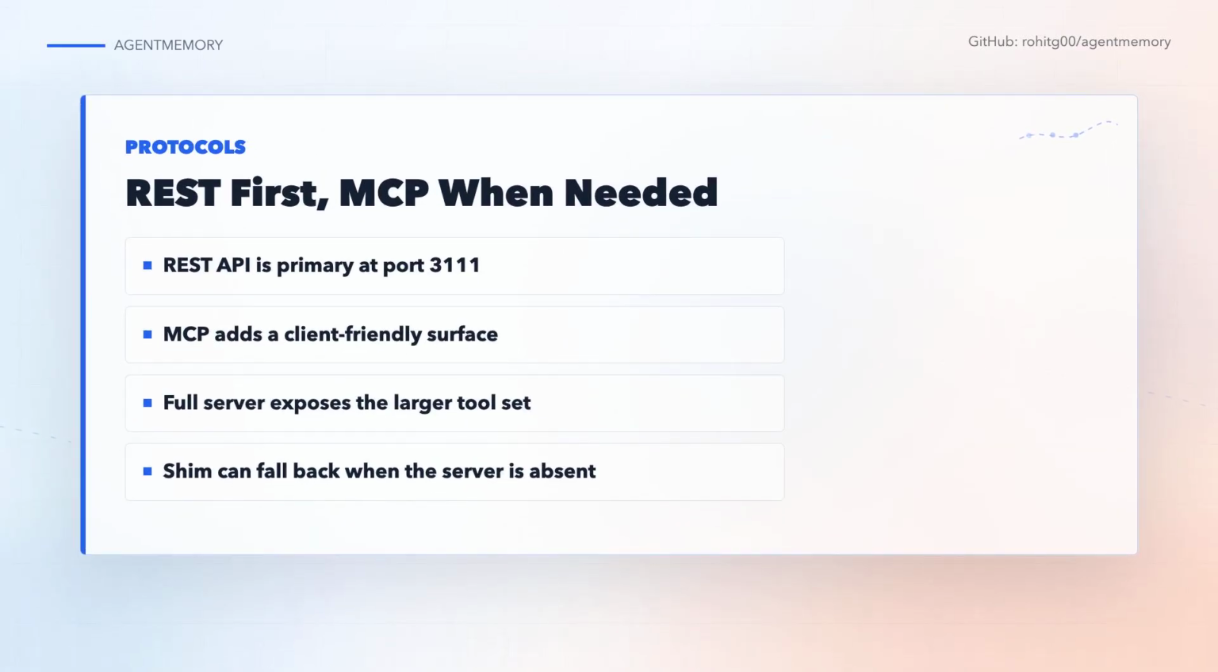Version 0.9.16 also cleaned up how the project talks about protocols. REST is the primary local API on port 3111. MCP is an optional surface for clients that speak it. When the full server is reachable, the MCP package proxies the larger toolset. Without the server, it falls back to a smaller local set. That is a sensible split because it makes the simple run work while keeping advanced hosts connected.